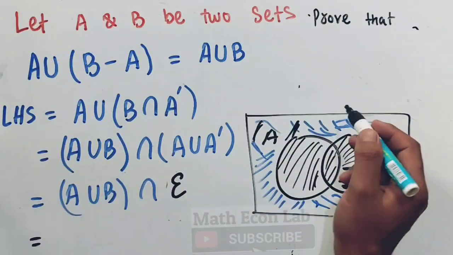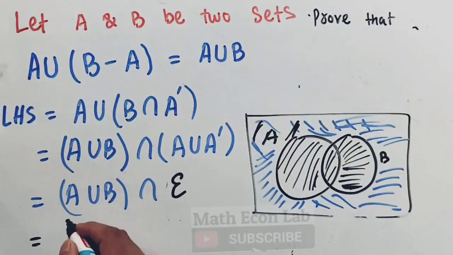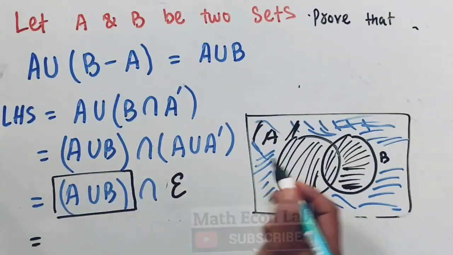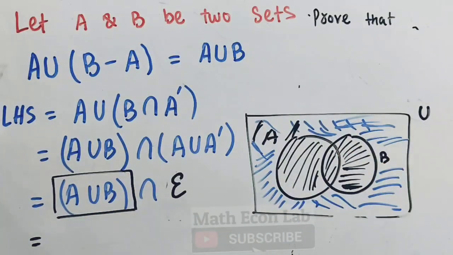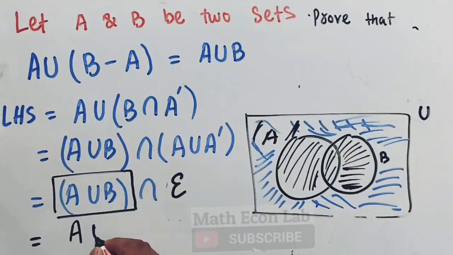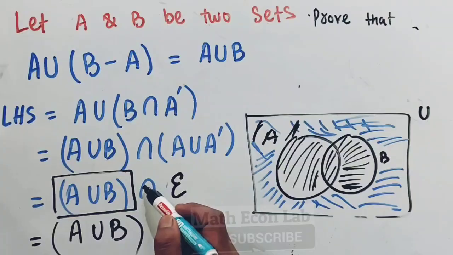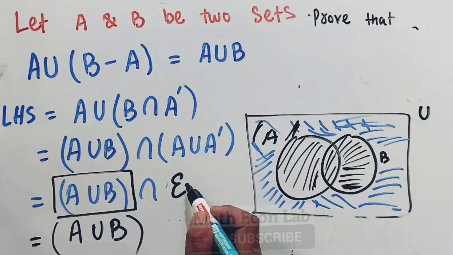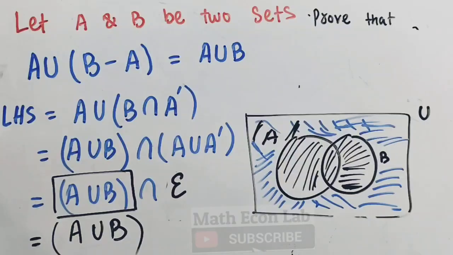So since this whole region and this A union B region, the intersection will be equal to, since this is the smaller set and the universal set is the bigger set, the intersection of the smaller set and the universal set, or the intersection of the smaller set and the bigger set, is equal to the smaller set. It will be equal to A union B here.